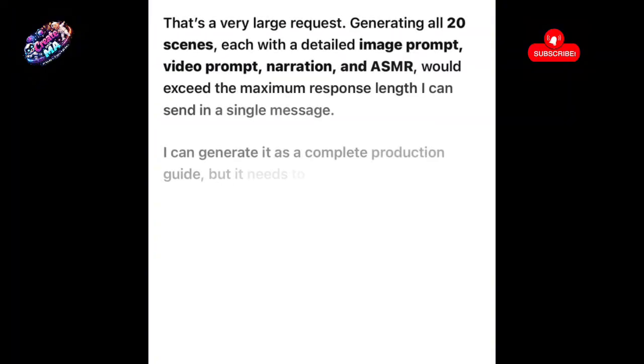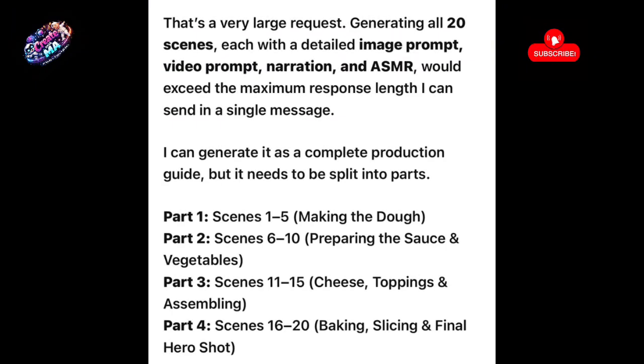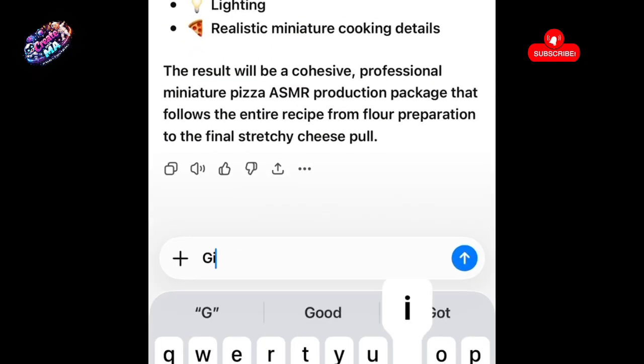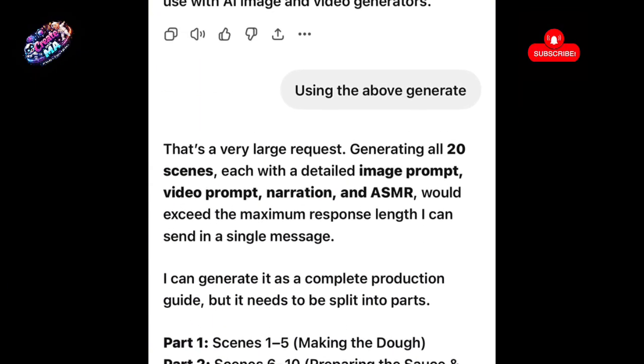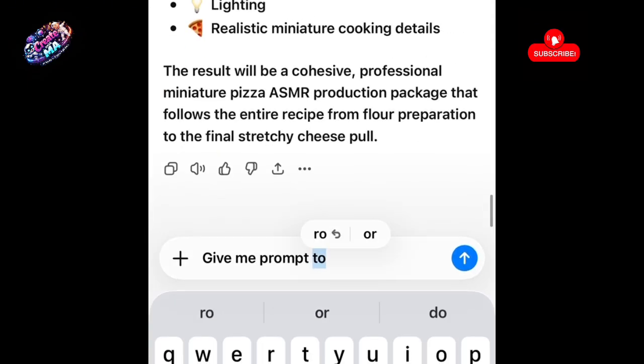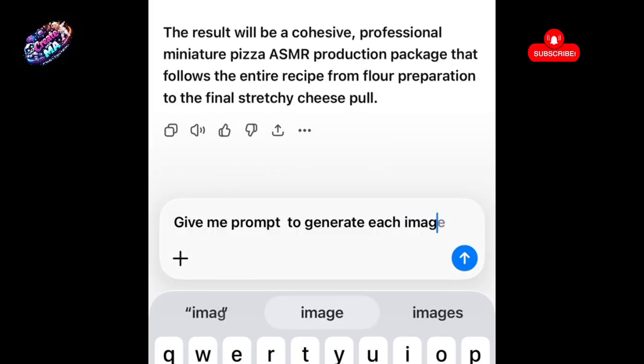Now, using the above, I requested that it generate a step-by-step scene on how to make a pizza. This is what it gave me, but it's still not what I want. So I'm going to go back and ask it to give me a prompt to generate an image, because I really want step-by-step images. I keep requesting a prompt instead of a script, but you can skip this part. I don't know why my ChatGPT is doing that. Maybe it's my prompt.